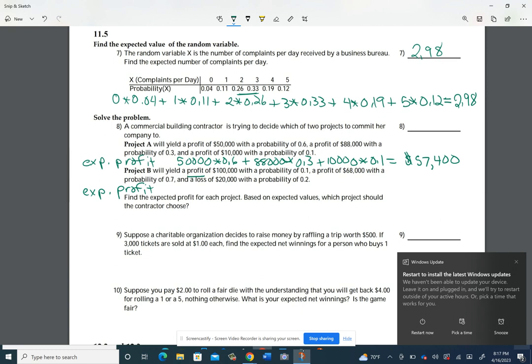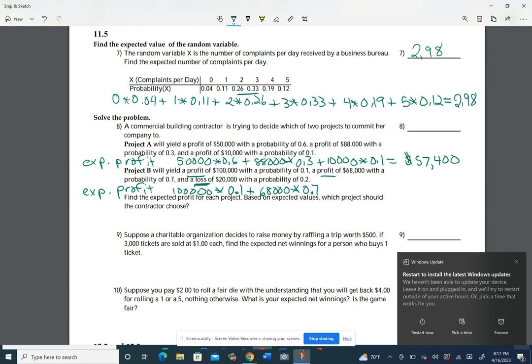Then you do the same for the other one, but this one has a little tricky part in it. See how this one was a profit, this one was a profit, and then this one was a loss. So we have a profit of 100,000 that we might make, and there's a 10% chance that would happen, 0.1. Profit, so that's a positive amount of 68,000, and the probability of that happening is 70%, 0.7. And then see how it's a loss?